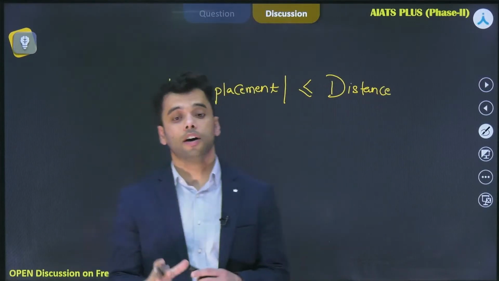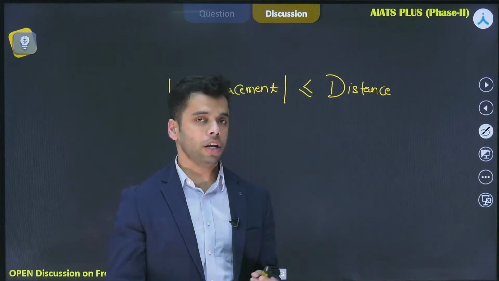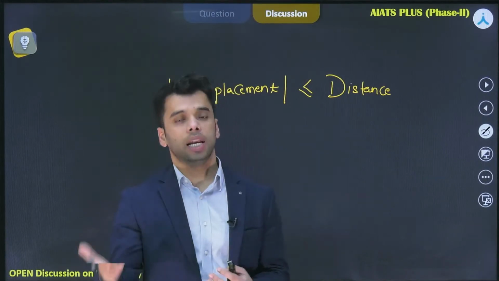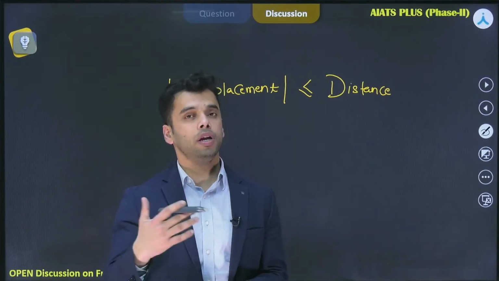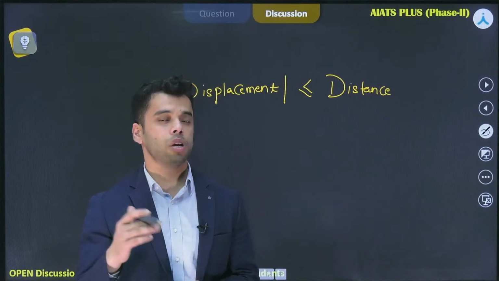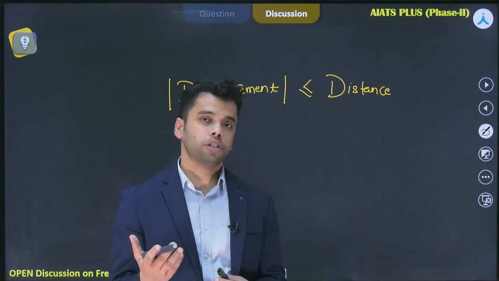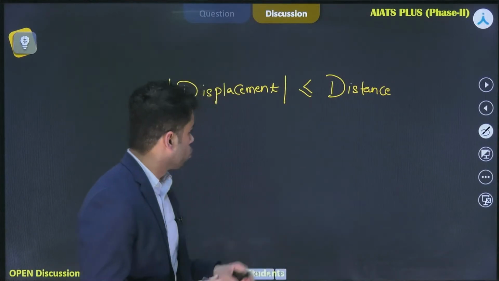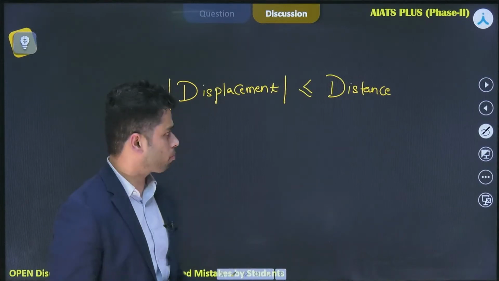So the displacement of a body cannot be greater than the distance covered by the body. That is the basic fundamental that you need to keep in mind when you are being asked to compare the average velocity and the average speed, right? So mod of displacement is less than or equal to distance. That is a basic fundamental, right?